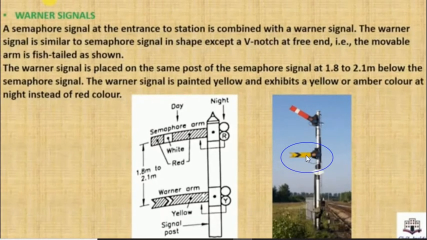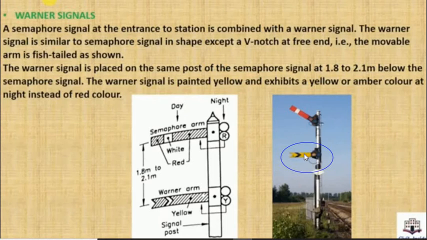Now this Warner signal is usually provided below the semaphore signal. See here, the Warner signal is placed on the same post of the semaphore signal, 1.8 to 2.1 meters below the semaphore signal. See, the distance between this semaphore and this Warner signal, this vertical height, is 1.8 to 2.1 meters. The Warner signal is painted yellow and exhibits a yellow or amber color at night instead of red. Okay, instead of red, it indicates yellow color. As you can see, yellow color can be seen at night also.